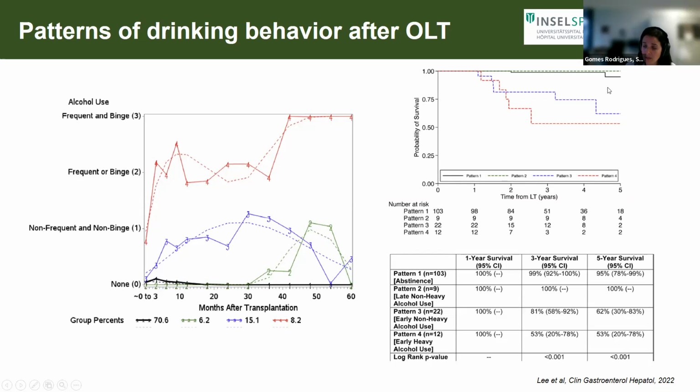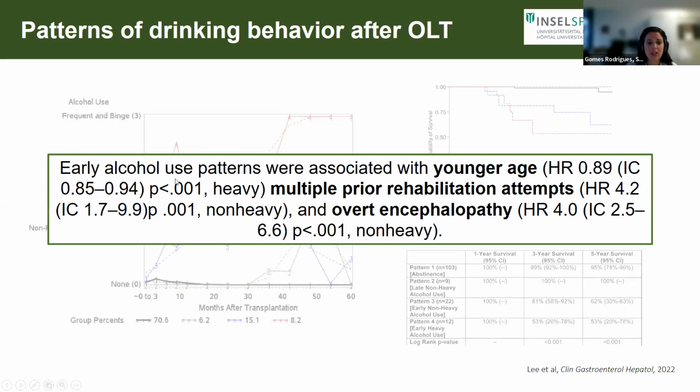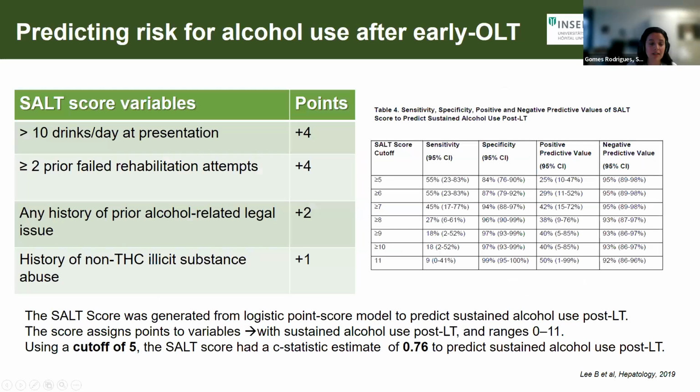Of course, if we're talking about patients who have a severe alcohol use disorder, the patient should always maintain abstinence. But when we look at the survival of the patients, what we see is that very light or non-heavy alcohol use in these patients is not necessarily, at least in 5-year term, associated with lower survival. So early alcohol use patterns were associated, particularly in younger patients, patients who had multiple previous rehabilitation attempts, and patients that had probably, this reflects just more severe liver disease.